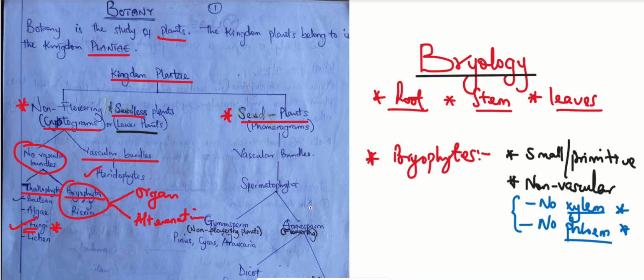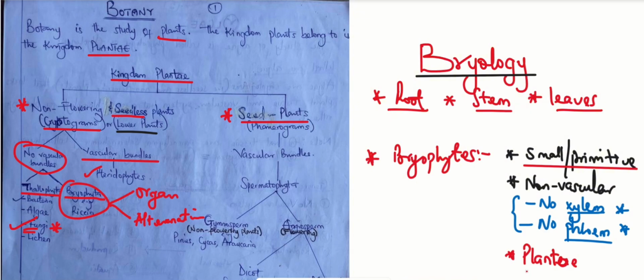Another thing we are picking out from this is that they belong to the kingdom Plantae. See the way I picked the definition. If I am asked to define bryophyte, I'll just say bryophytes are cryptograms, or small or primitive plants that lack vascular bundles. And because they lack these vascular bundles, they struggle to survive with environmental conditions like feeding and the likes of it.